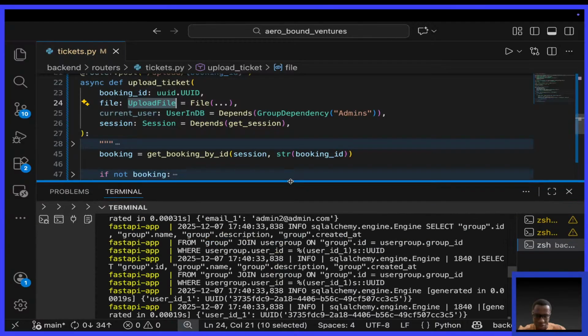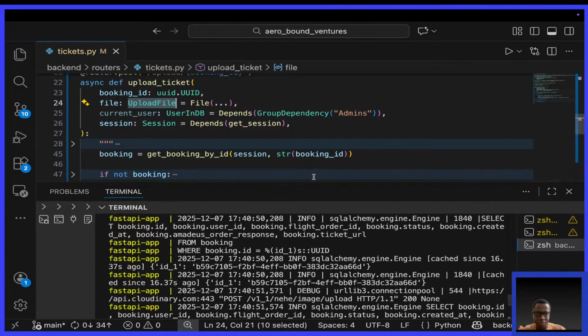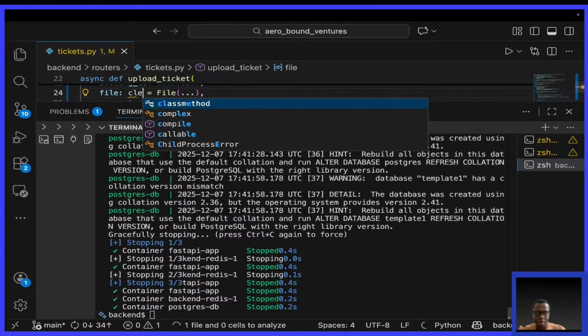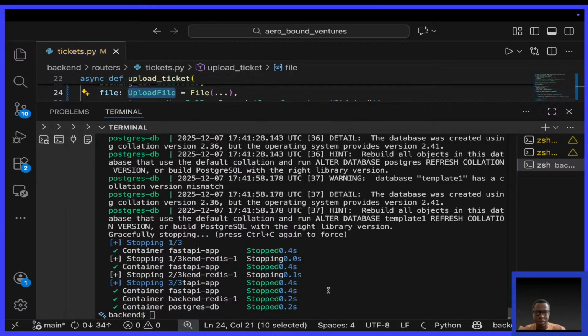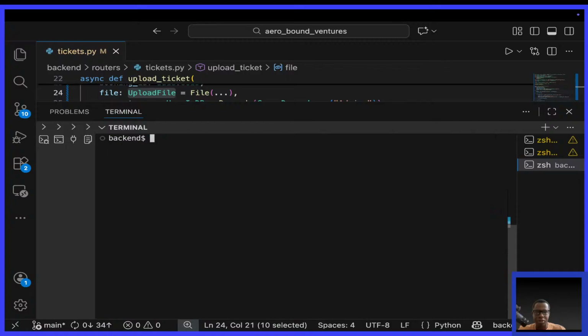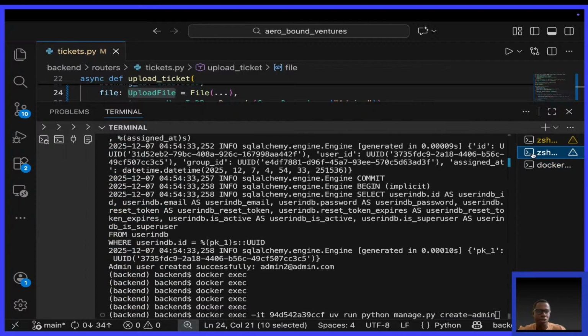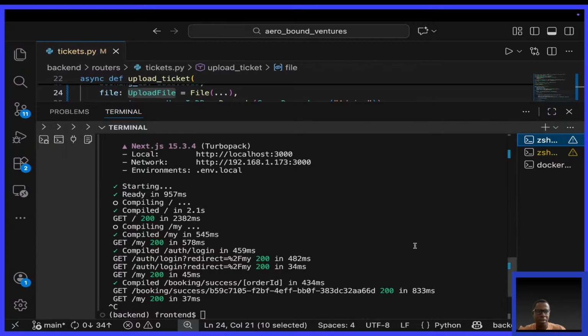So I want to pull up the terminal a little bit like so. Clear my screen, okay. Run docker compose up. That should be good. Then I was using this for running the create admin command, but I need this.